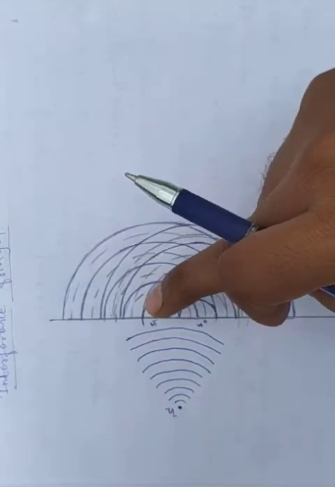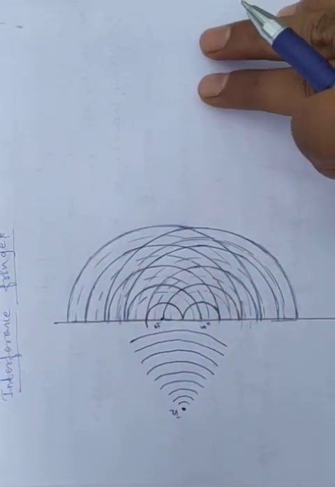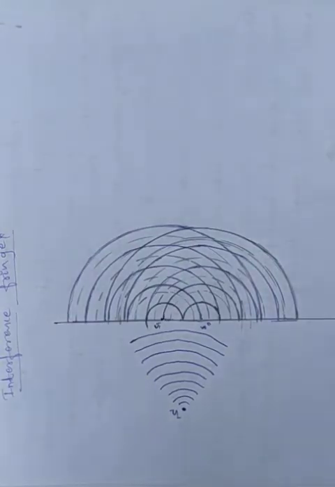These form wave fronts like this, and we have already discussed interference, constructive interference and destructive interference, and the superposition of waves. Whenever two waves superimpose, what happens? Two types of overlap take place, constructive and destructive.